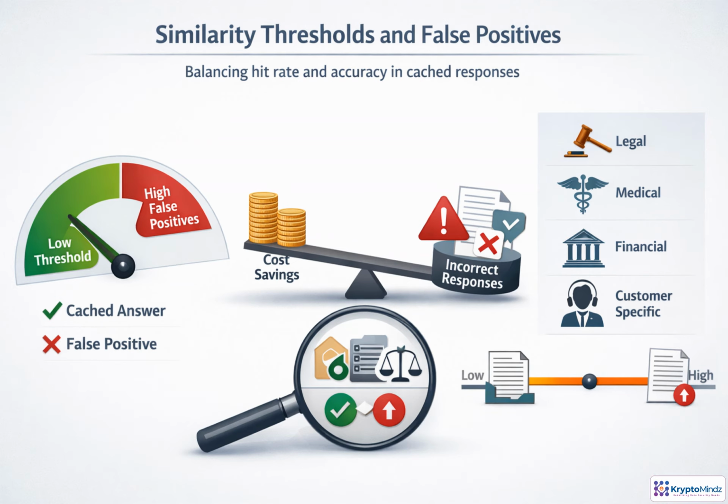Similarity thresholds are the gatekeeper. Set the threshold too low, and the system reuses more answers, improving cost and latency. But it may also treat meaningfully different questions as close enough, creating a false positive, a confident cached response that is wrong for the new request. Set it too high and accuracy improves, but many reusable answers are missed. There is no universal setting. Tune thresholds with labeled examples and production traffic, then adjust by risk. Legal, medical, financial, and customer-specific tasks usually need stricter thresholds than low-risk informational queries.